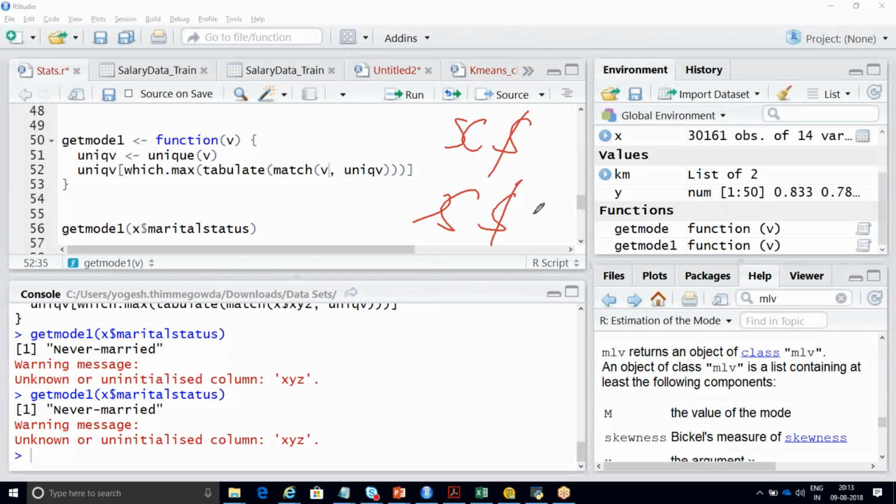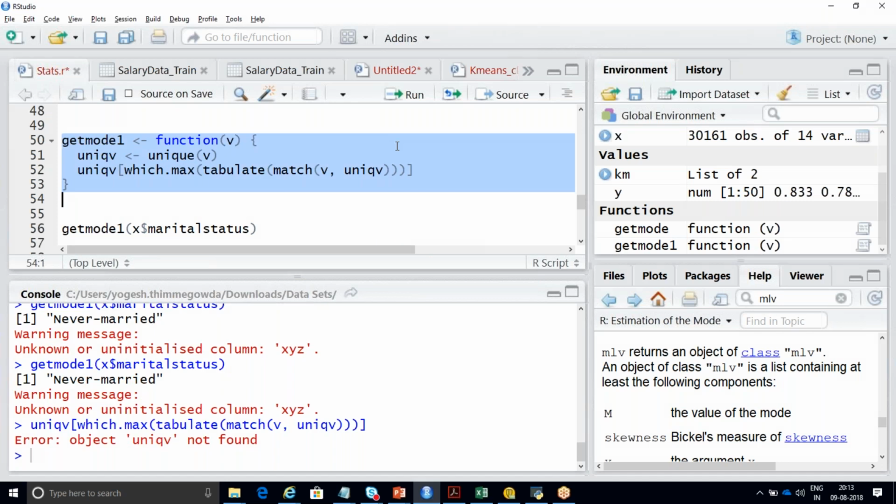Generally in programming, when you write a function, we just define the variable name, because the passing parameter is supposed to come from the function call. From the get model call, you have to pass the parameter, which column you need to execute. That is how we generally do it in programming. I was supposed to come to that particular line, but you asked in the earlier stage itself.